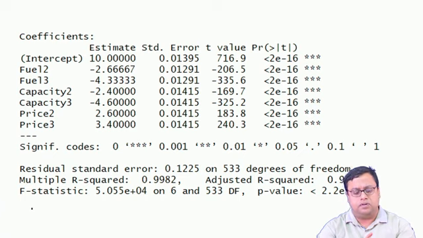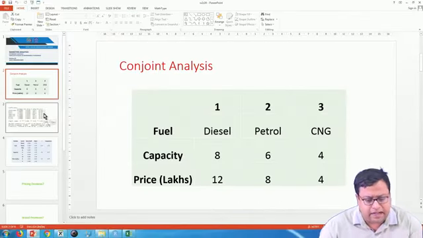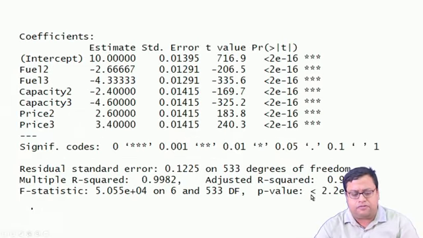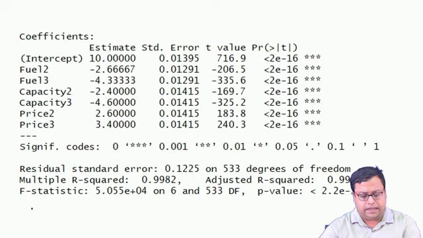And then higher price is not preferred. So, you will see that price 1 was, if I am not wrong, 12 lakhs, price 2 was 8 lakhs, price 3 was 4 lakhs. So, 12 is least preferred, from 12 to 8 the preference increases by 2.6, and for price 3, which is 4 lakhs, preference increases by 3.4. So, that is something that we are getting here.